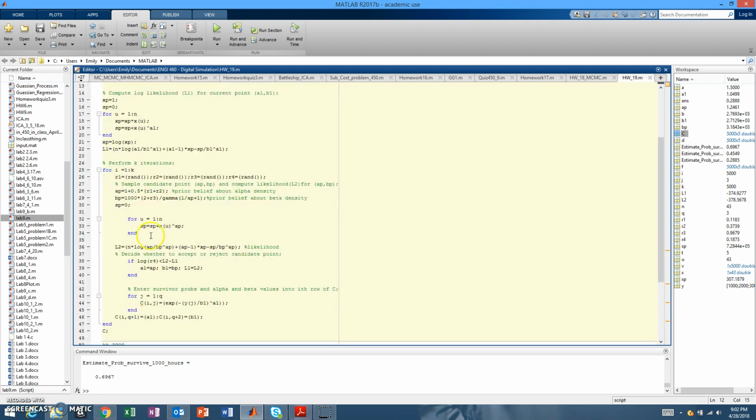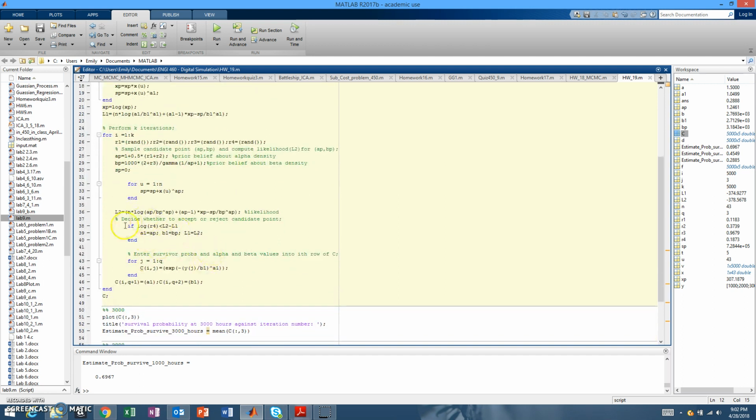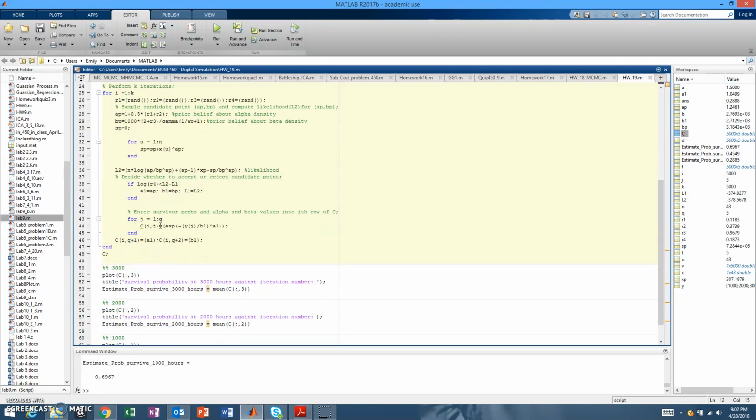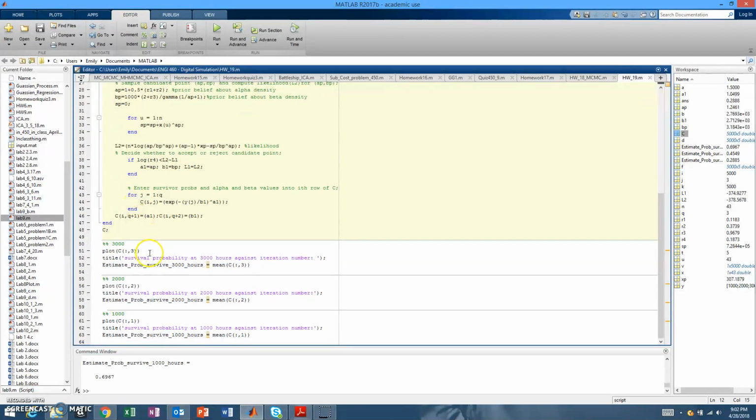And then here's calculating the log likelihood of the candidate point. Right here is our acceptance criteria, so we decide whether we're going to accept or reject the candidate point. If we accept it, we keep that survivor probability in alpha and beta, and we store that in C.